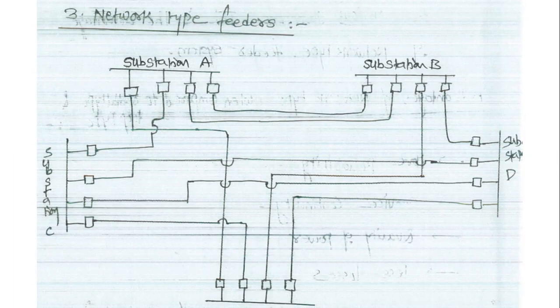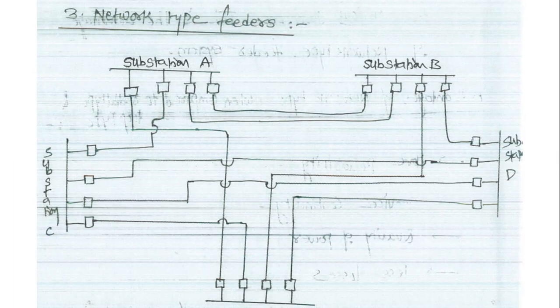All the substations will be interconnected to each other for improving the efficiency and reliability of operations. The switching equipment required is very high in the case of network type feeders. We use a number of switching equipments for giving continuity of the supply. It is highly complex in operation.